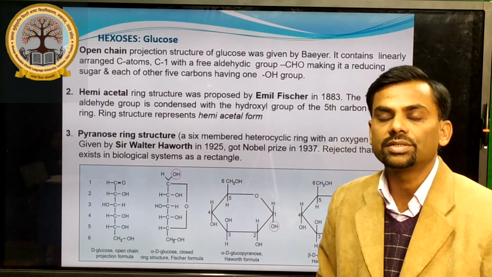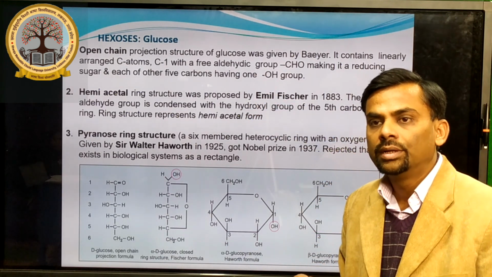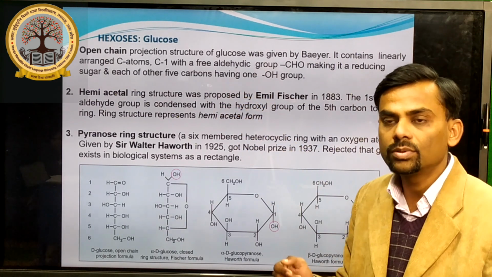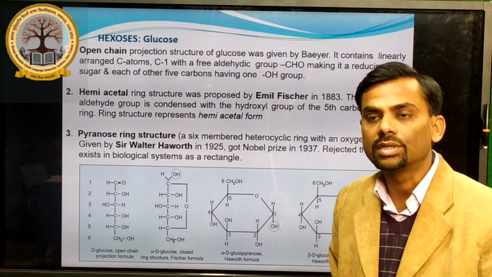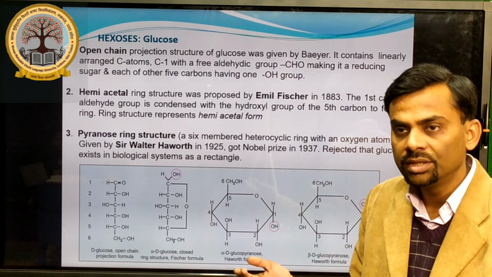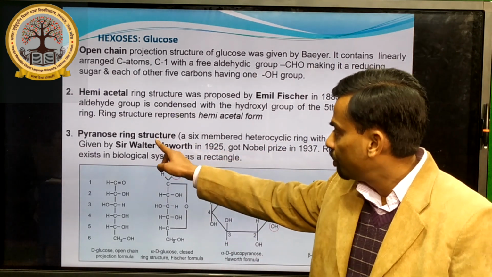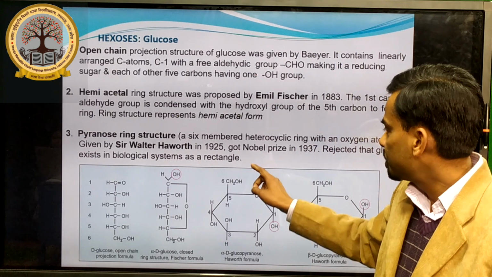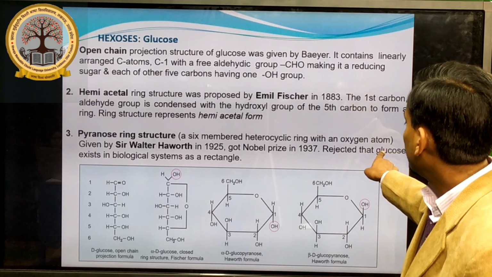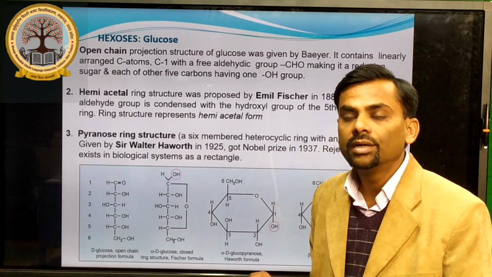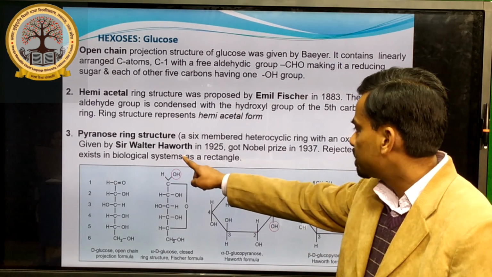What are the structure and functions of monosaccharides? The first, hexoses: glucose. There are 3 types of structure proposed for glucose, that is open chain, hemiacetal ring and pyranose ring. But the most approved structure, given by Sir Walter Haworth in 1925, is the pyranose ring structure, for which he got the Nobel Prize in 1937. He rejected the earlier theory that glucose exists in the biological system as a rectangle. So this is the pyranose ring structure proposed by Sir Walter Haworth.